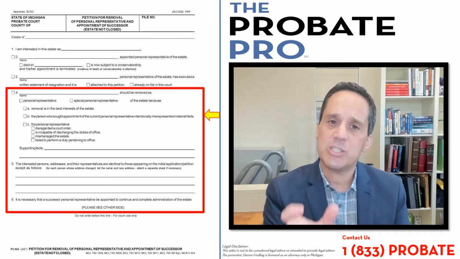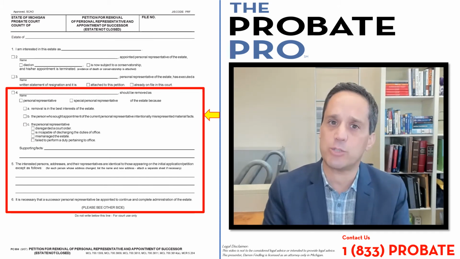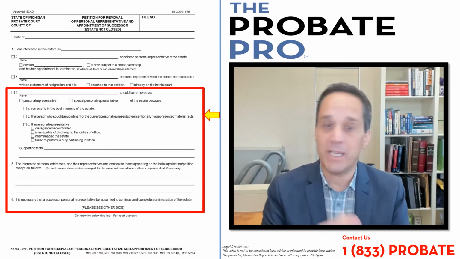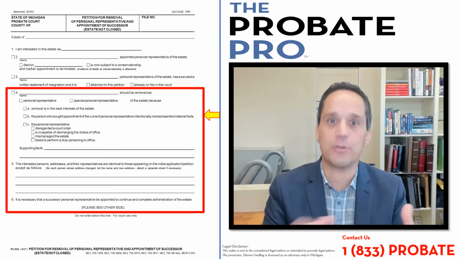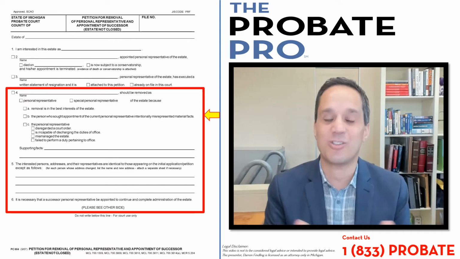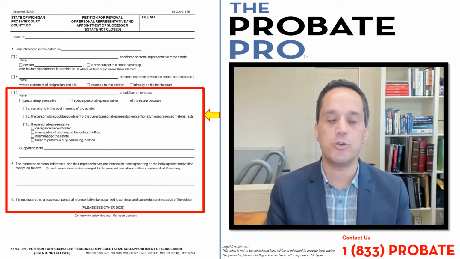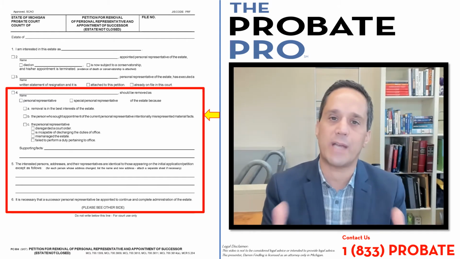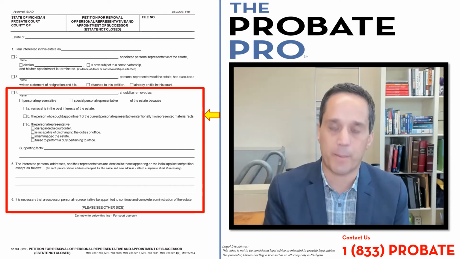Subsection C speaks of the personal representative has either disregarded a court order, is incapable of fulfilling and discharging their duties as personal representative, has mismanaged assets, meaning mishandled financial affairs relating to the estate, or the catch-all, has failed to perform a duty pertaining to office, meaning they just failed to follow the requisite statutory obligations as the personal representative.